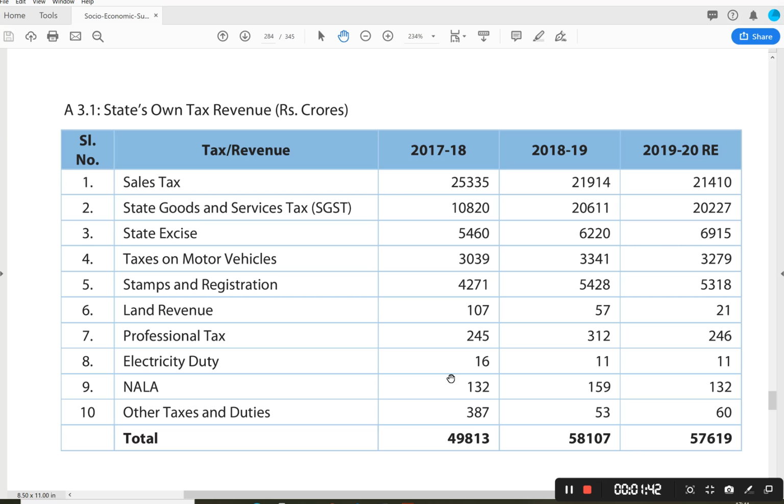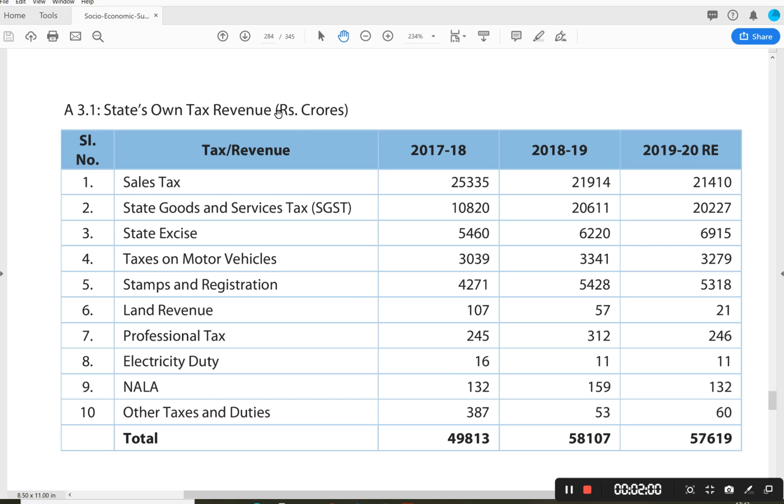So we are discussing here only the tax revenues of the government of Andhra Pradesh and not the tax revenues which were devolved to the state from the central government. That we will discuss later on. So, the own tax revenues of the state government.